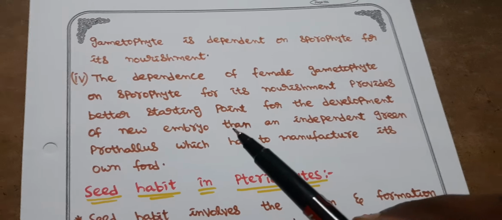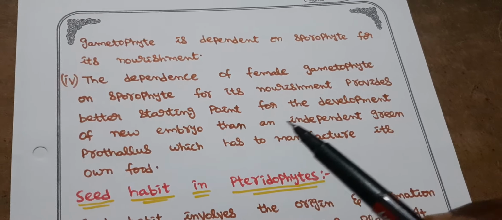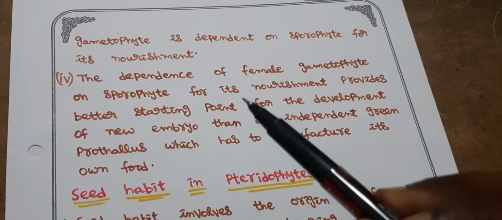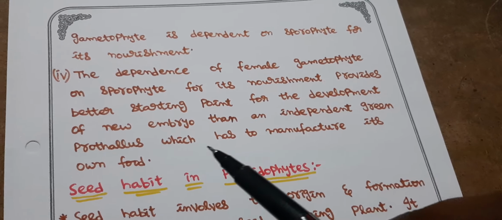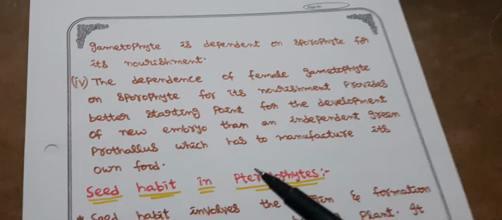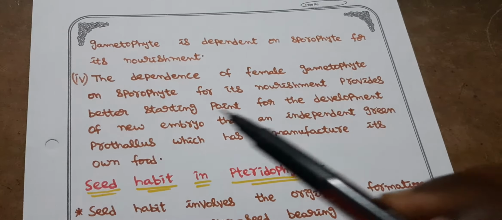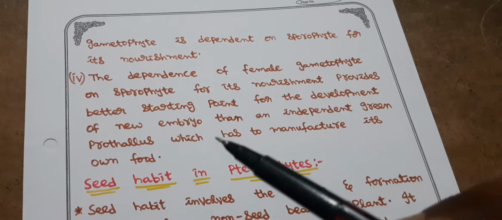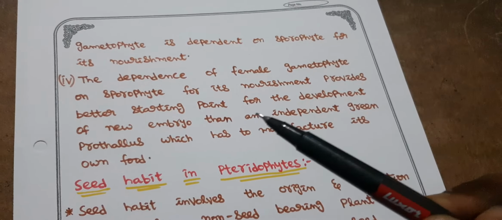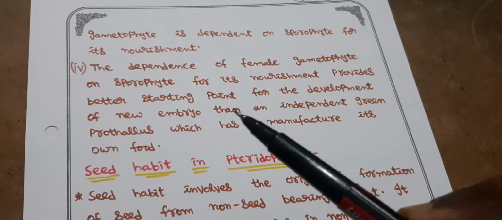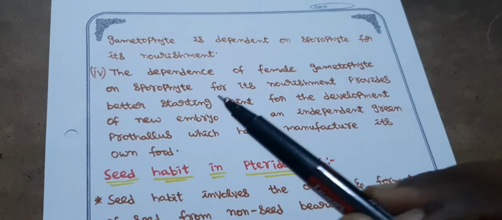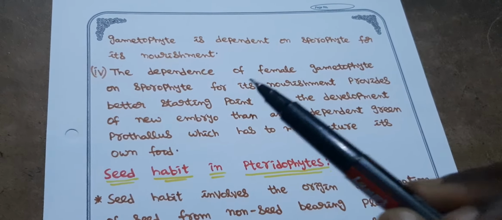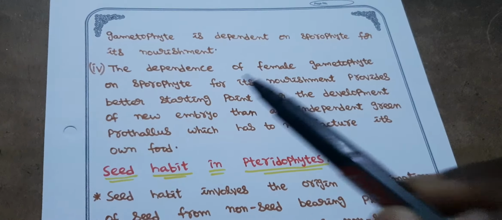That means it is said that for the development of a new embryo, heterospory is more comfortable than the independent green prothallus which has to manufacture its own food. As I said before, the independent prothallus has to develop, it has to perform photosynthesis, and then it has to prepare its own food. In spite of that, this is a better process. So this is also an important point for heterospory.